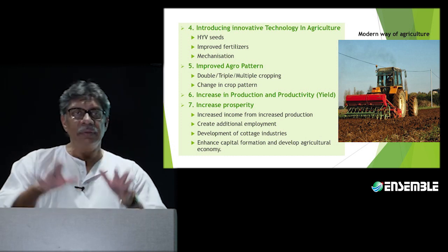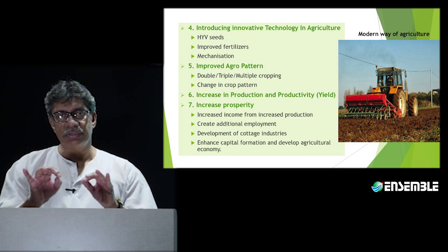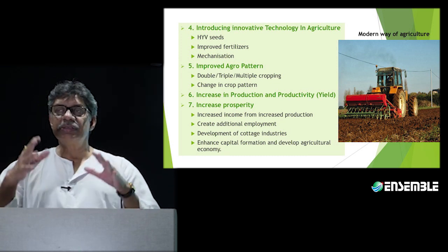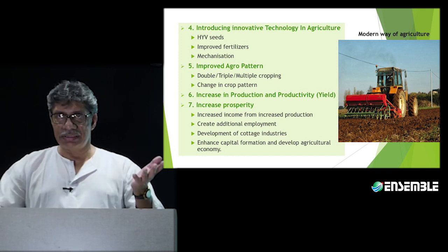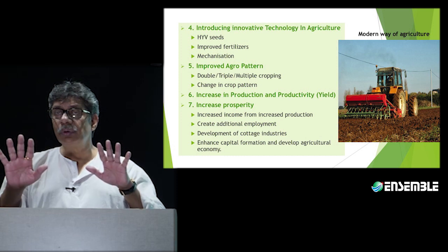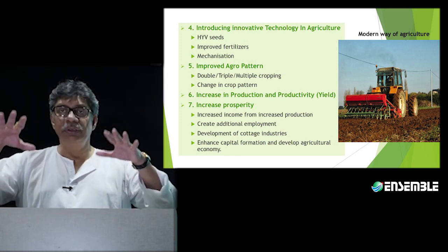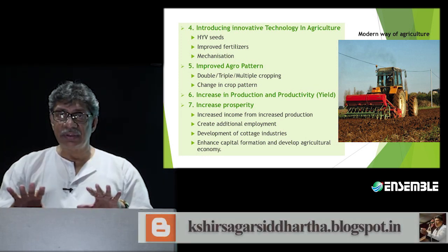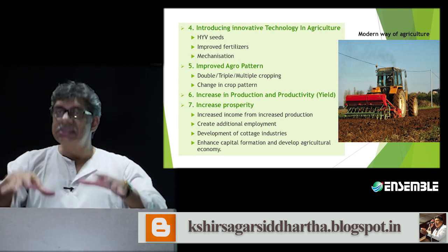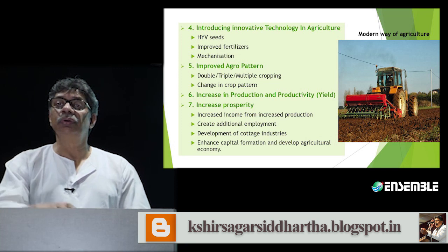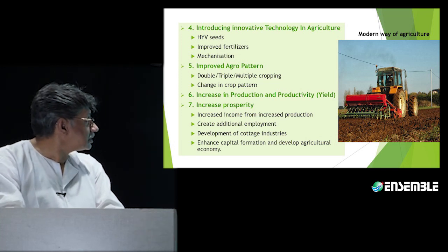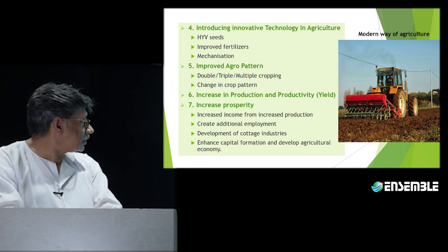Now, we cannot use high-yielding varieties without fertilizer at the right time. We can use fertilizers only because there will be water. Unless the fields are flooded, there is no way you can throw fertilizers. In the flooded fields, when you throw fertilizers, the water makes a solution for itself. It is this water that goes to the roots of the plants, and this is how the plants take it up. That is with respect to improved fertilization, and of course mechanization as well.